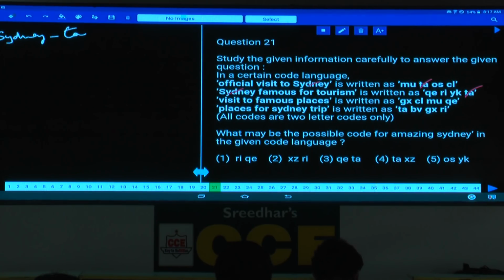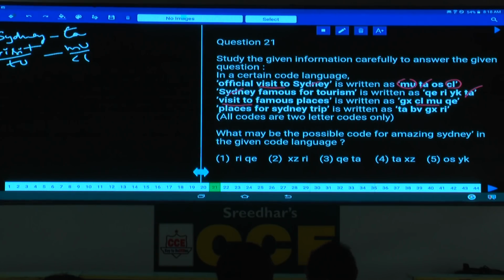Next one, comparing the first one and the third one. Official visit to. Hence visit and to are the two words which are common. Here also two words which are common. And the codes for these two words, visit and to, will be what? And visit and to were nowhere repeated in the remaining sentences. And the codes for these two will be MU and CL. MUCL in any order.